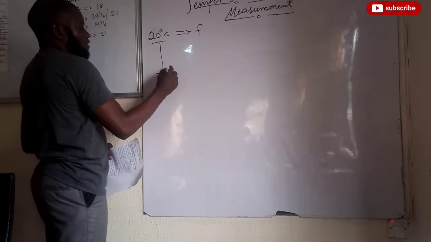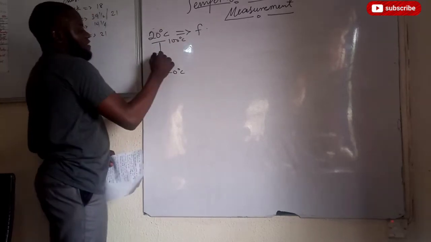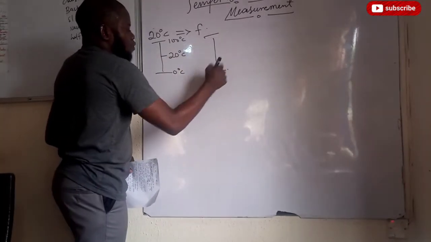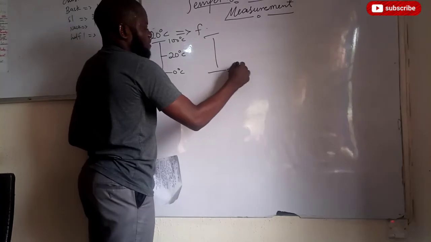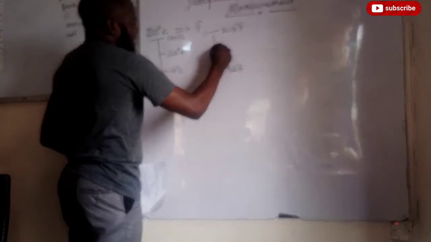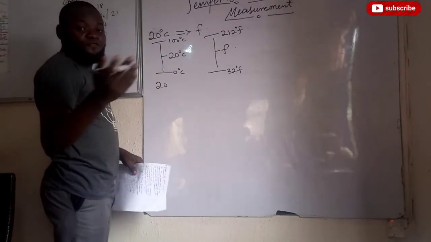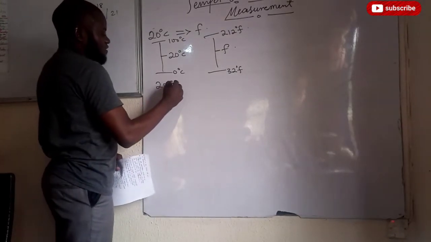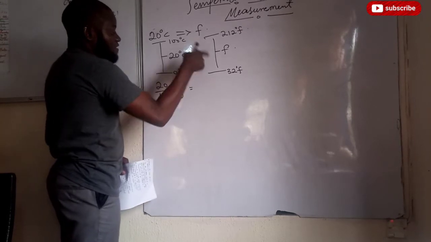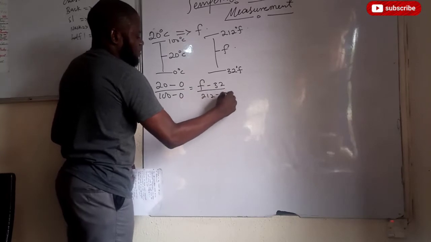We just draw the scale that we are converting from, which is degrees Celsius. Are we together? And this is 20 degrees Celsius. We want to convert it to the Fahrenheit scale, whose lower fixed point is 32 degrees Fahrenheit and the upper fixed point is 212 degrees Fahrenheit. Let the temperature equal F. We do the same proportion, or you just apply the formula we've created. That will be 20 minus 0 divided by 100 minus 0, and this equals F minus 32 divided by 212 minus 32.